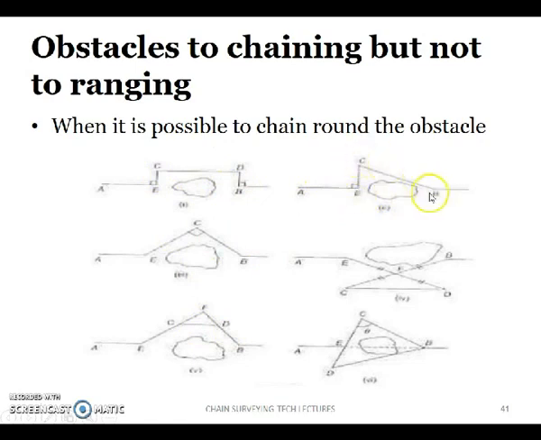So here a right angle triangle has been formed. This distance and this distance can be measured. Using the Pythagoras theorem you can find the distance between B and E. All these are similar kinds of methods.